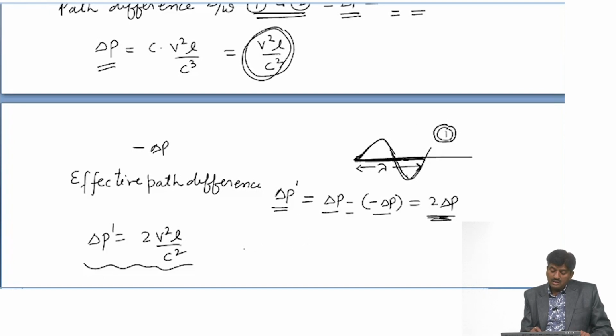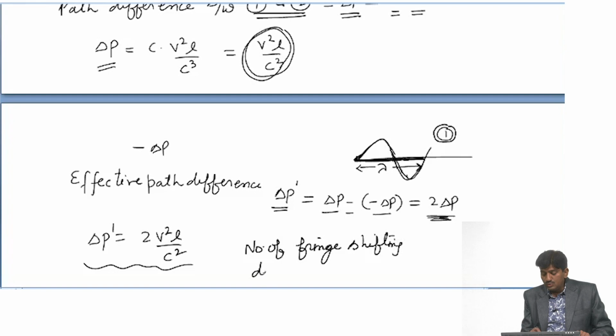So, the number of fringe shifts due to this effective path difference 2 v square L upon c square should be 2 v square L upon c square lambda.